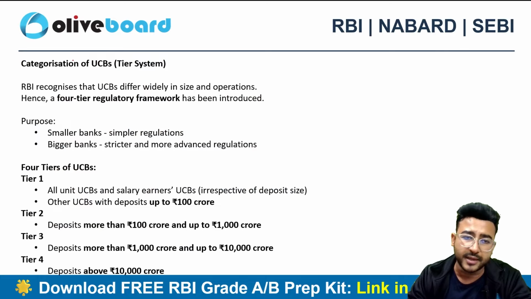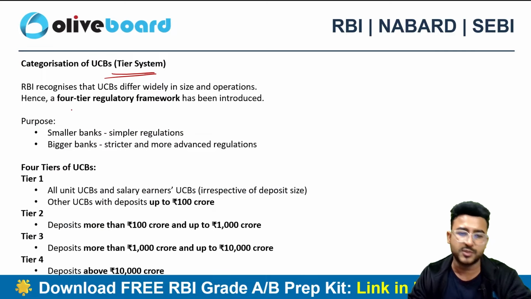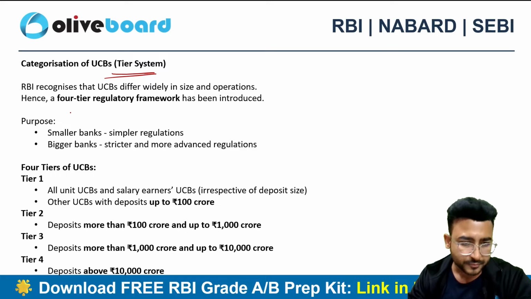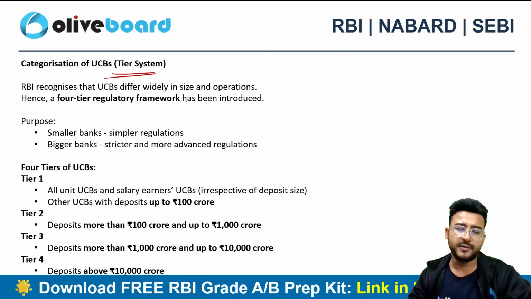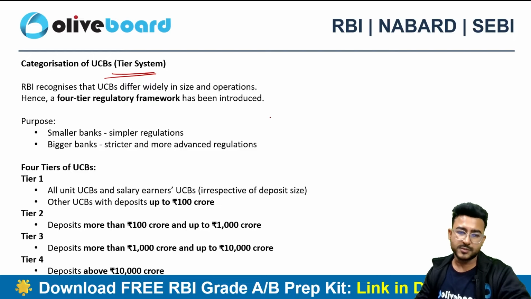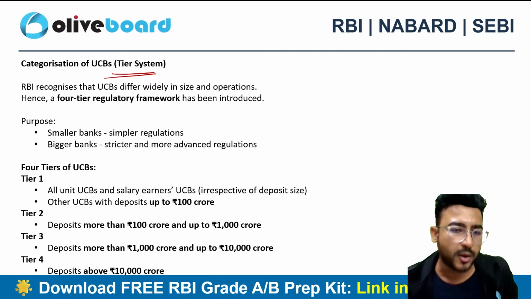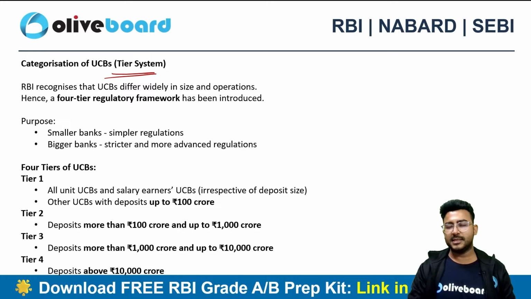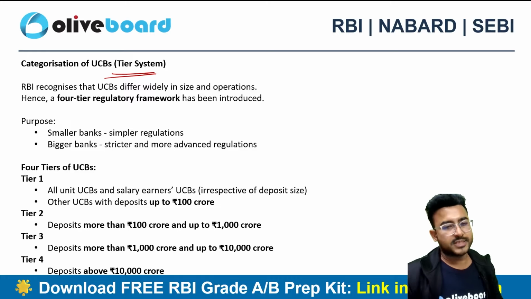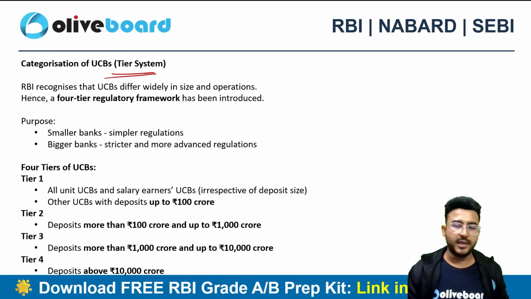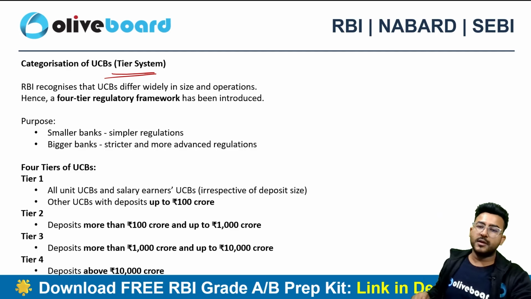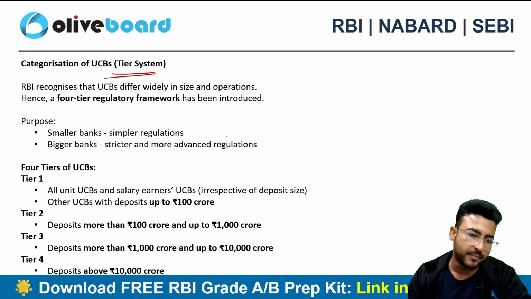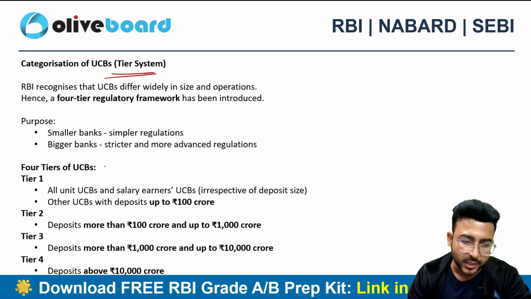Now coming to the categorization of the UCBs, there is a tier system. There are 4 tiers here. The whole idea is, if you are falling in a smaller tier, if you are a smaller bank, then it implies simpler regulations, and if you are big in size, then definitely more and more regulatory rules and regulations will be applicable on your bank. So there are 4 tiers in the UCB.